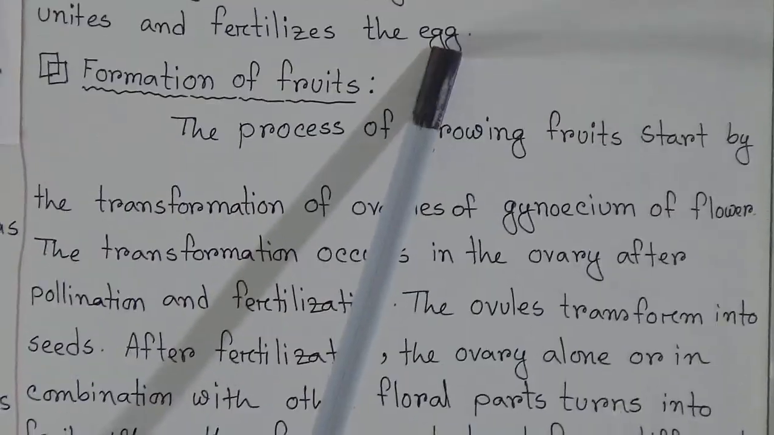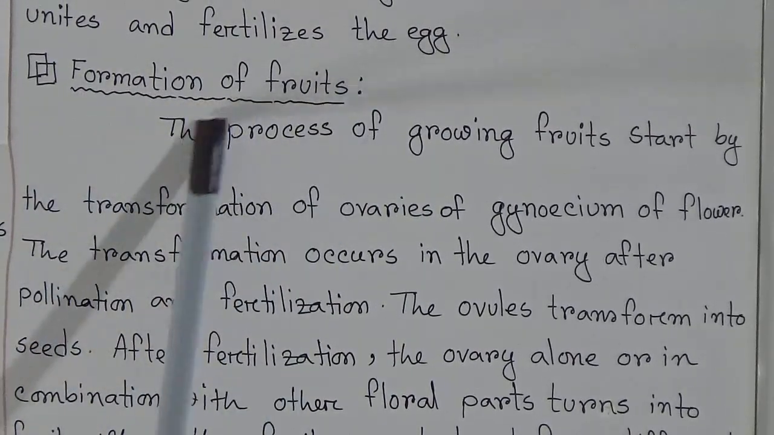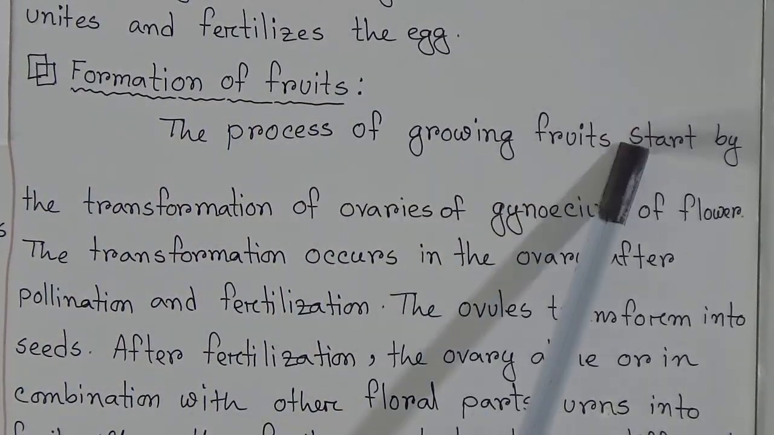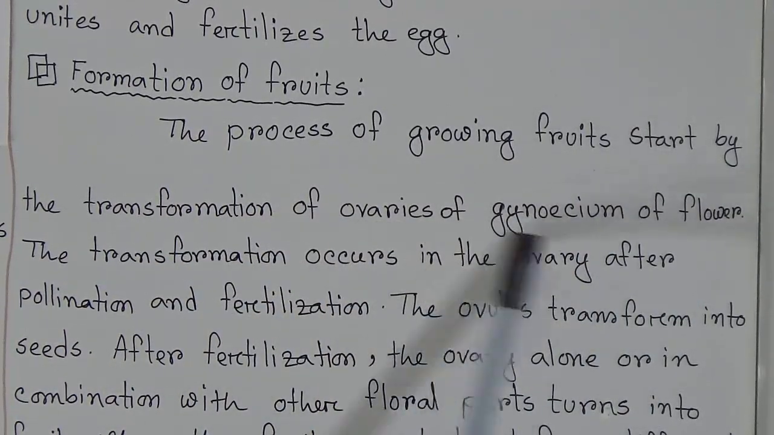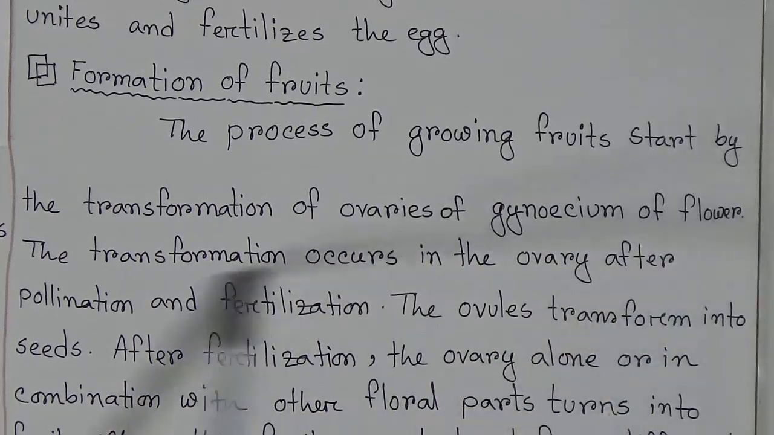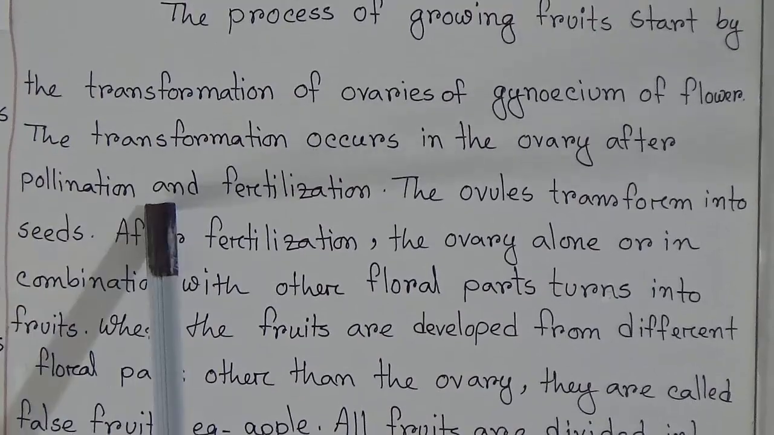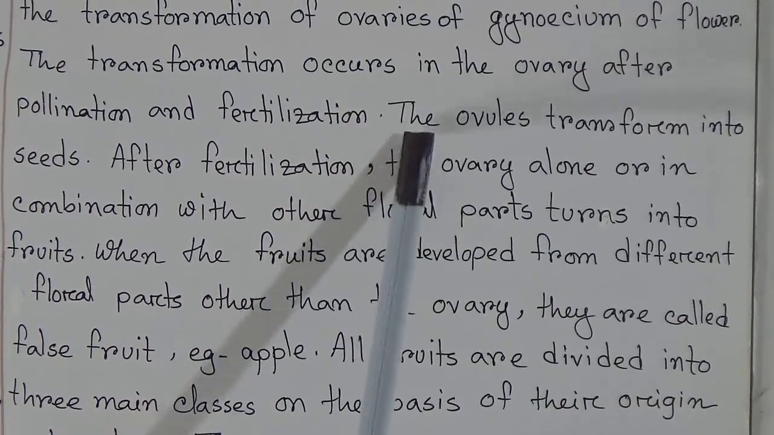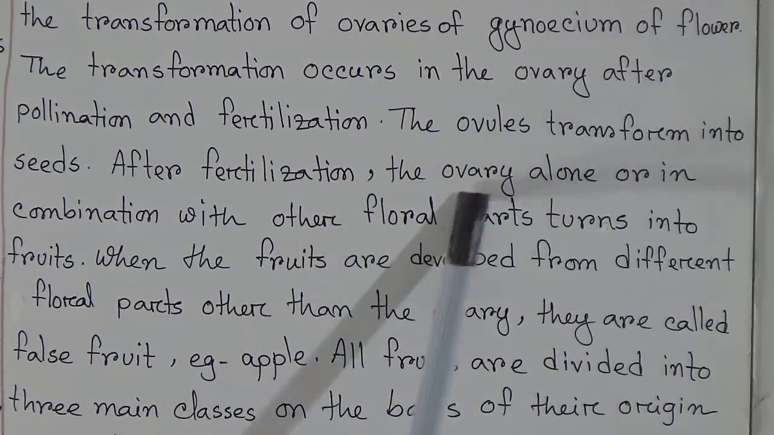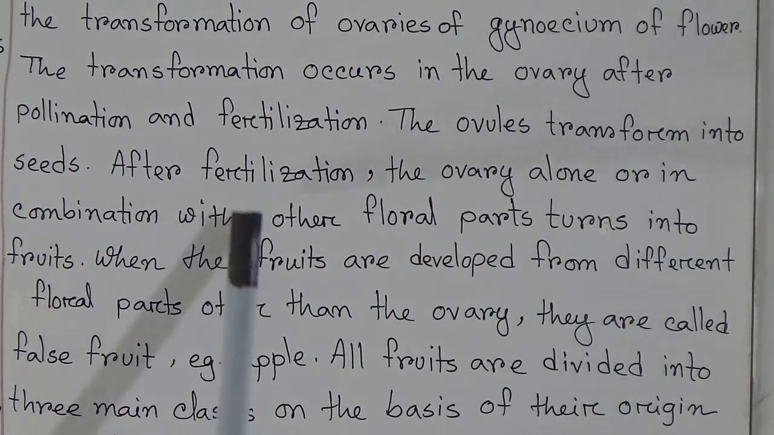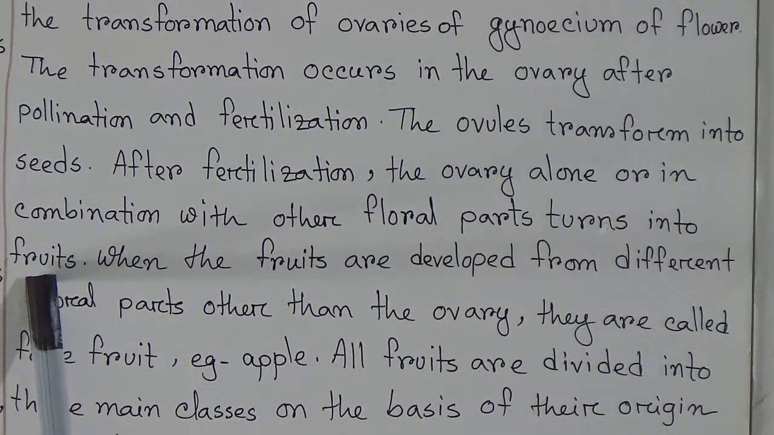in the ovary. Now, the formation of fruits. The process of growing fruits starts by transformation of the ovary of the gynoecium of the flower. The transformation occurs in the ovary after pollination and fertilization. The ovules transform into seeds. After fertilization, the ovary alone or in combination with other floral parts turns into fruit.